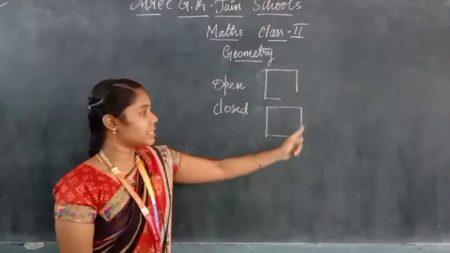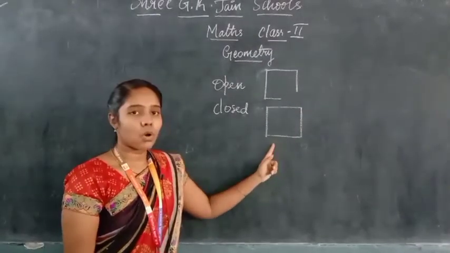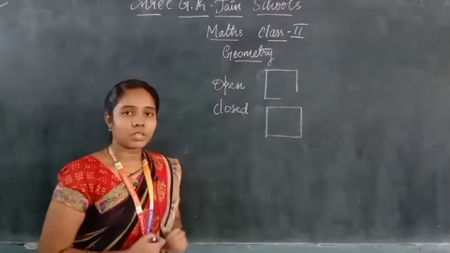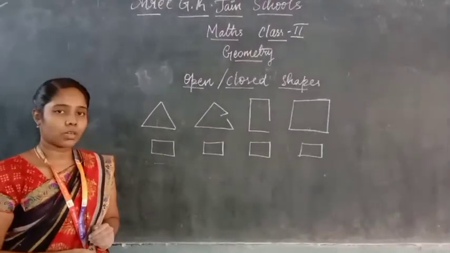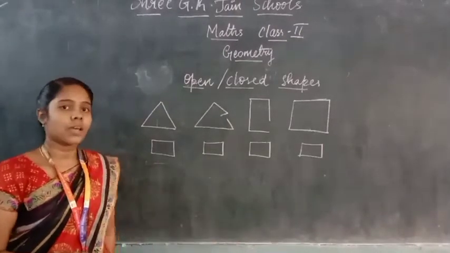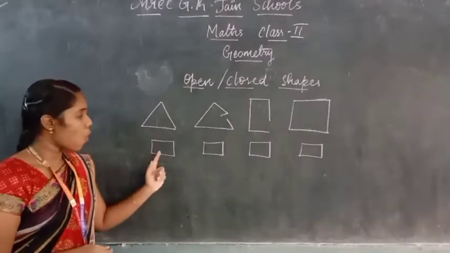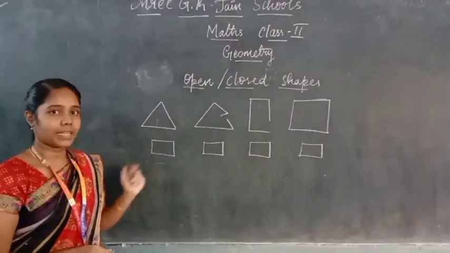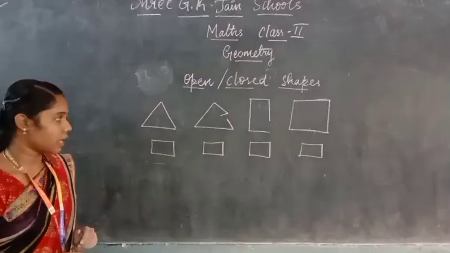Here you can see this shape is formed by lines, but there is no gap in between them. The lines are connected to each other. So such a shape is called a closed shape. Understood? Now you know what open shapes and closed shapes are. Okay, now we are going to write in these boxes which are closed shapes and open shapes. For open shapes we will put O in the boxes, and for closed shapes we should put C in the boxes. Okay, let us find out which are the open shapes and which are the closed shapes among these shapes.